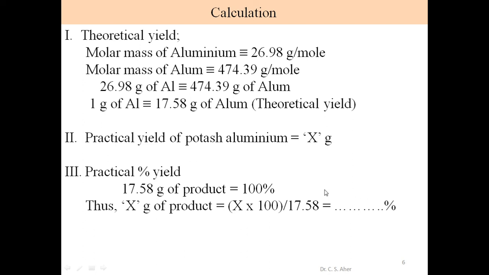So if the weight is less than 17.58, say we take only 12 gram, this is just an example, it is not exact. Whatever the weight may be, 9 gram, 10 gram. Suppose we take 12 gram. At that time this 12 gram of product weight corresponds to 68.26%, which is less than 100%. So this is about the practical yield of our product. It is a simple calculation. We take the weight of our dry product, and from this weight we calculate its percentage yield.